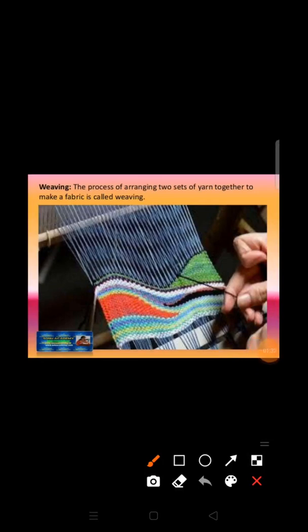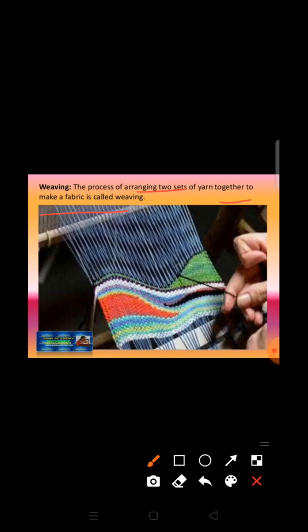The process of arranging two sets of yarns together to make a fabric is called weaving. So weaving is the process to convert yarn into cloth. Okay, in this process two or more sets of yarns are arranged together and it forms a fabric. The weaving is done on a hand loom manually.